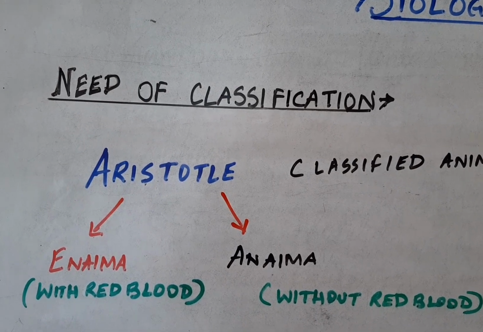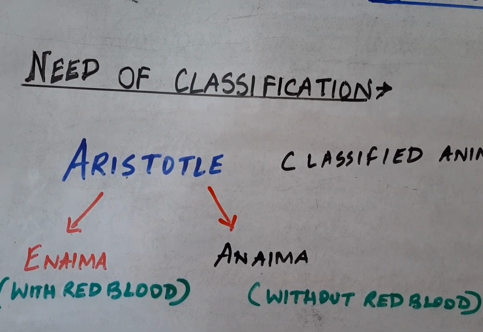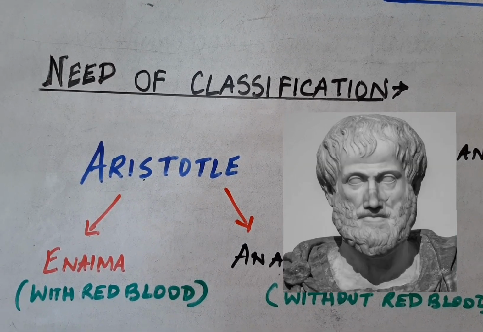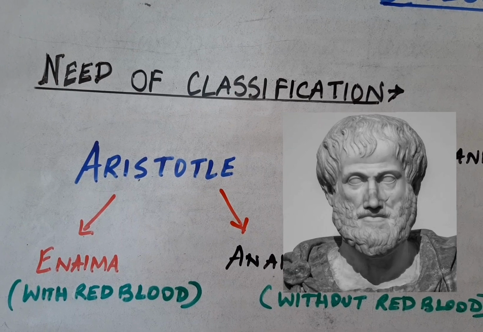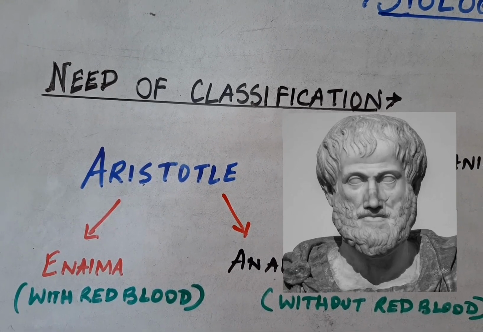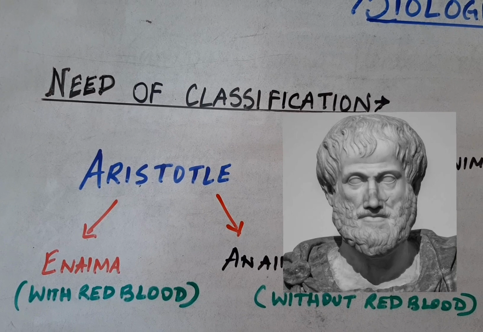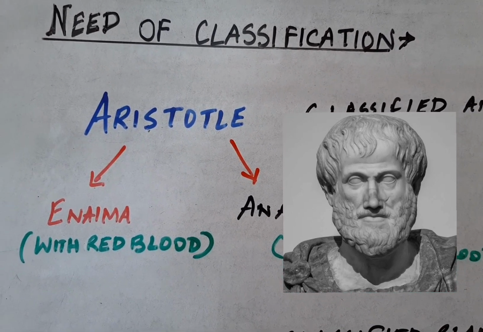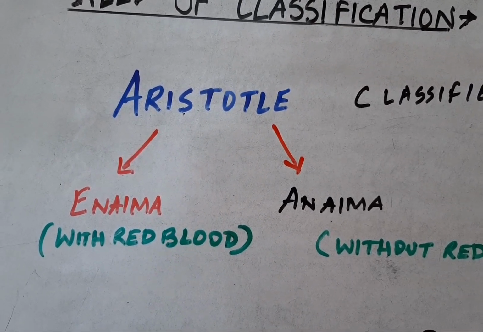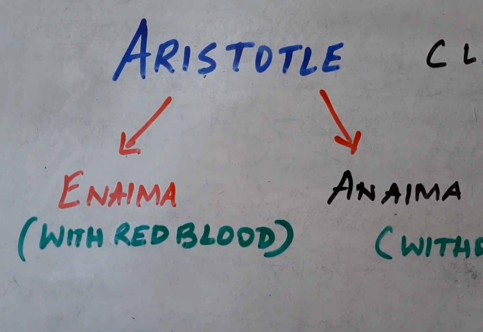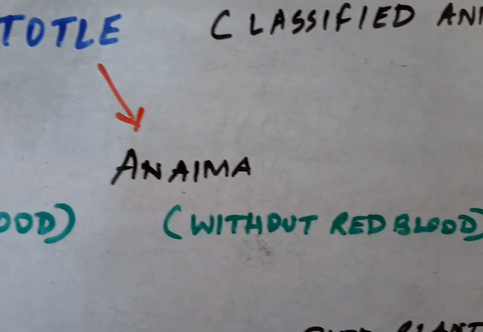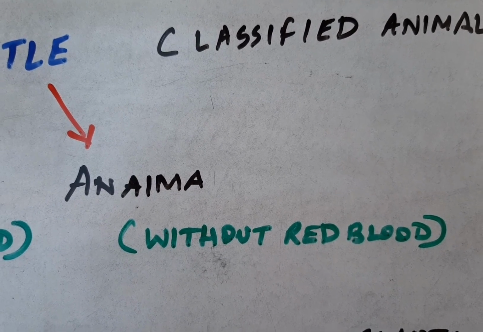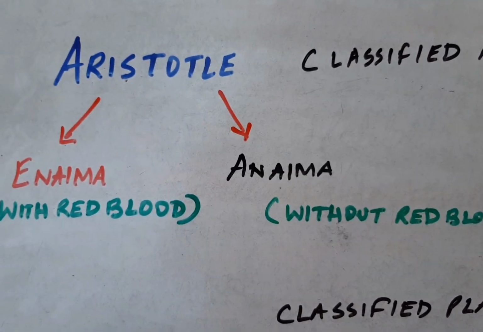Now the topic is needs of classification. There have been many attempts from ancient times to classify organisms, but Aristotle was the earliest to attempt a scientific basis of classification. So what did he do? In case of animals, he classified animals into two groups. You can see here I have written, the first one with red blood, known as Enaima, and the second without red blood, known as Anaima. So this was the classification made by Aristotle in the animal kingdom.